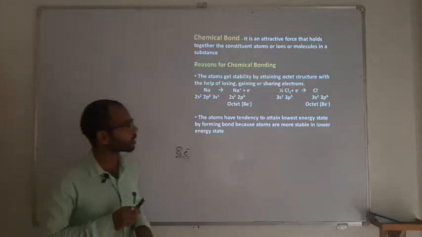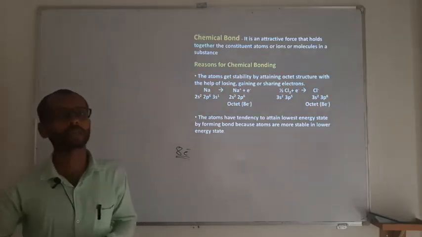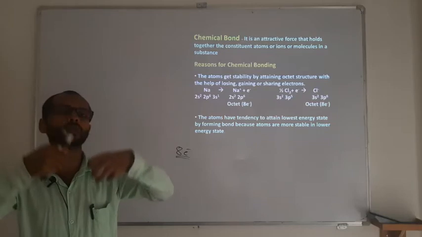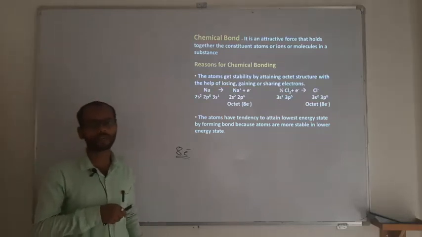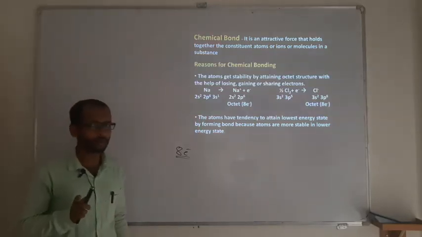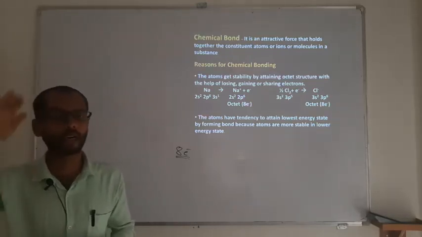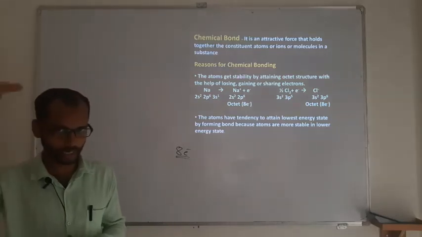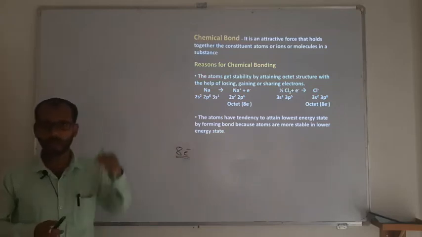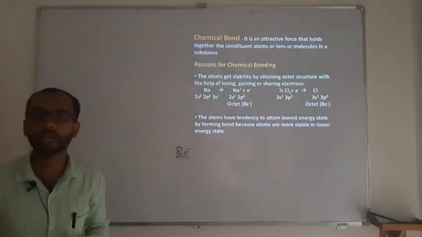So, to attain the noble gas configuration, one can lose electrons, gain electrons, or share electrons. This is the foremost reason why an atom will prefer a chemical bond. The second reason is that they want to be stable. An element can get stability by attaining a lower energy state. By the chemical bond, an atom can attain the lower energy state, and lower energy stands for more stability and higher energy stands for low stability.